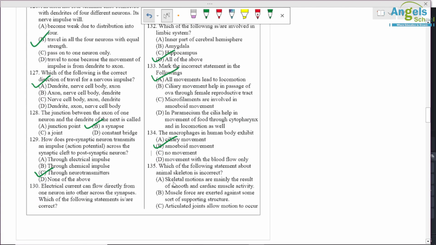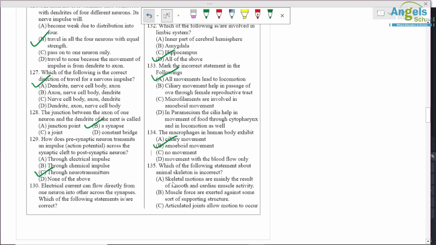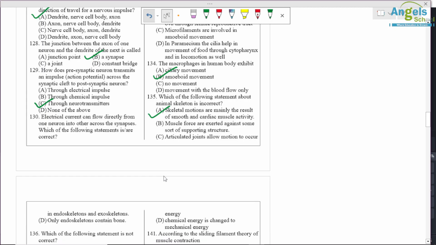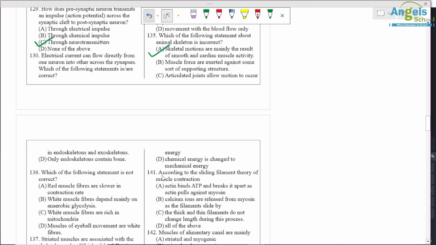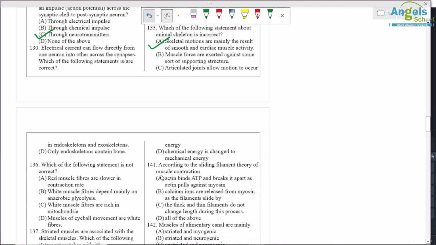Which of the following statements about animal skeleton is incorrect? The skeletal motions are mainly the result of smooth and cardiac muscle activity, so it is the incorrect option only. Others are correct. Question number 136, which of the following statements is not correct, matlab wrong?